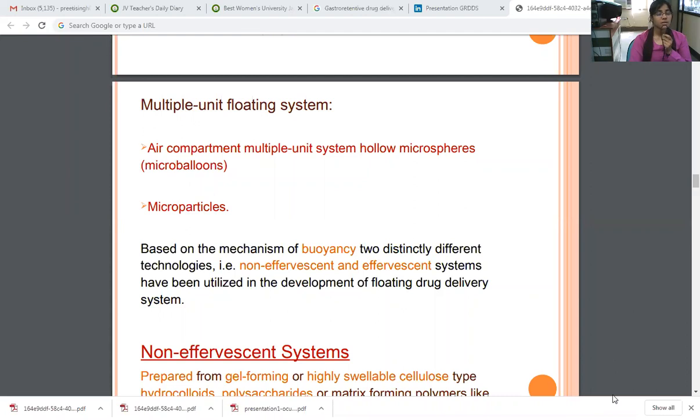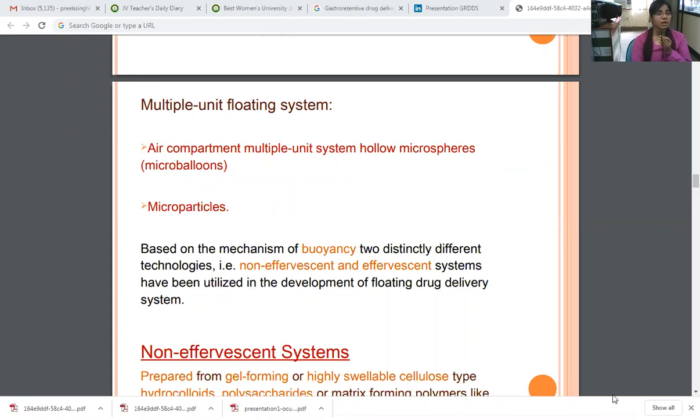Today, I will discuss the topic floating drug delivery system. Floating drug delivery system is a very important system in novel drug delivery systems for the B.Pharm 7th semester. The floating system is based on the mechanism of buoyancy. Buoyancy is the floating criteria of the delivery system, and it is called the floating drug delivery system.